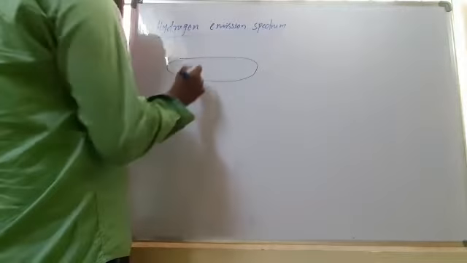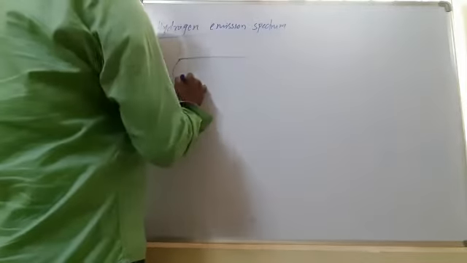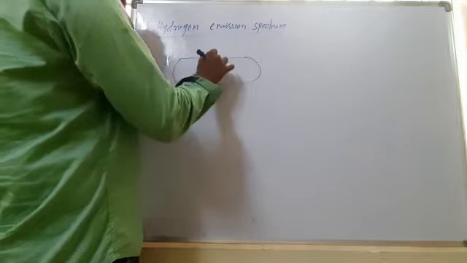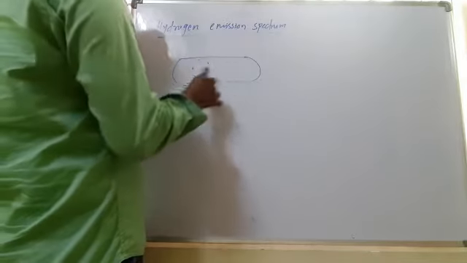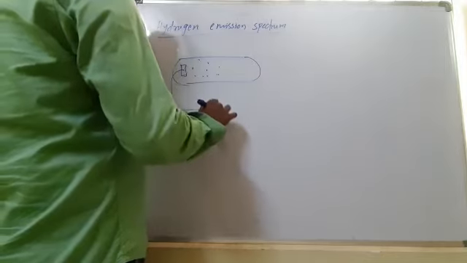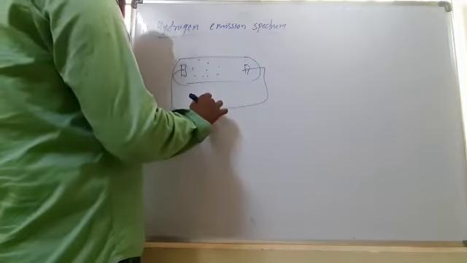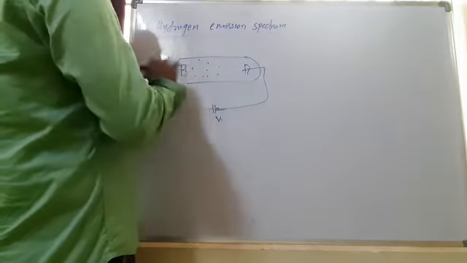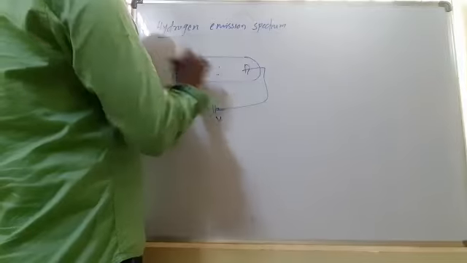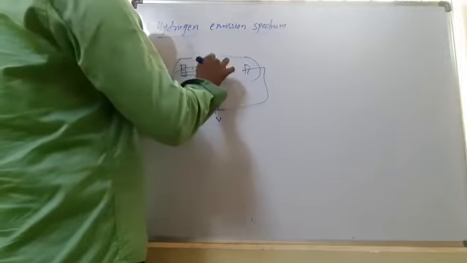So in the discharge tube, we take hydrogen gas and we pass some electric voltage. Upon electric discharge passing through the hydrogen gas,